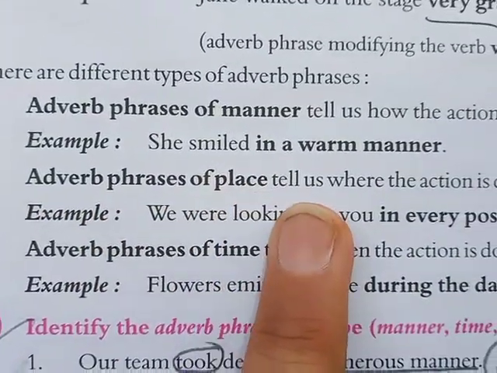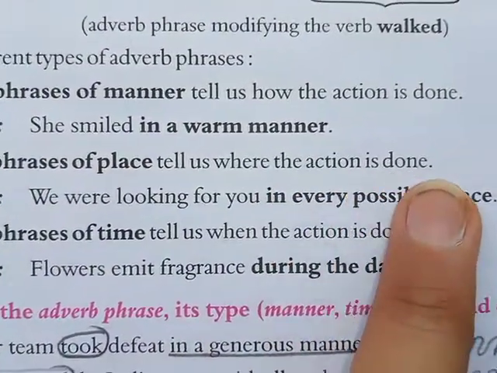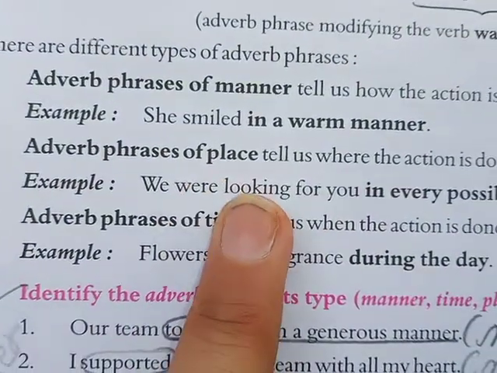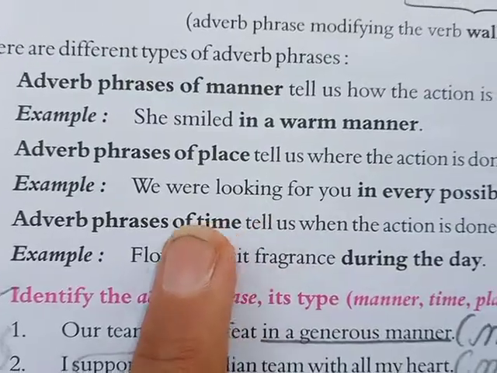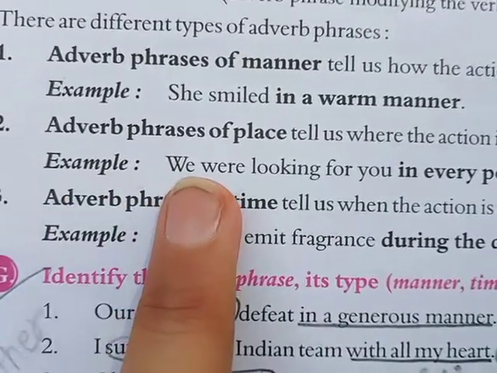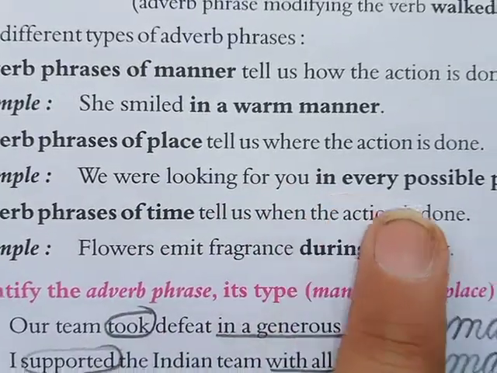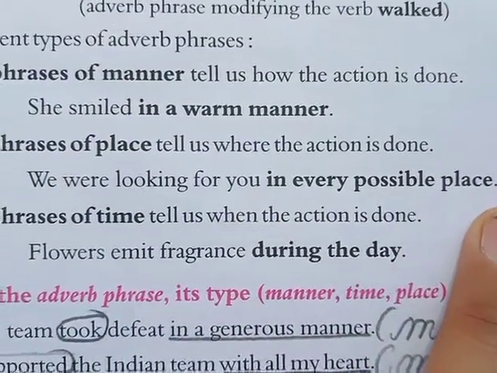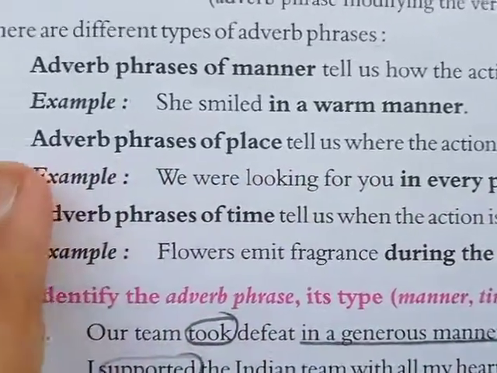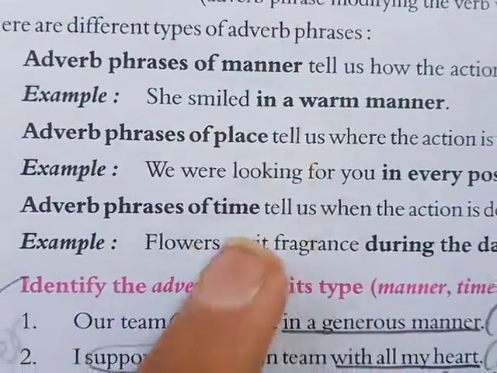Adverb phrases of place tell us where the action is done. Where, you will always get any place name or the word which shows you the place. We were looking for you in every possible place. In every possible place, and that is an adverb phrase of place.